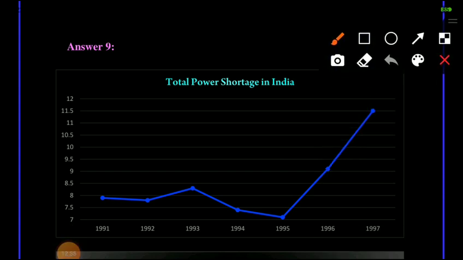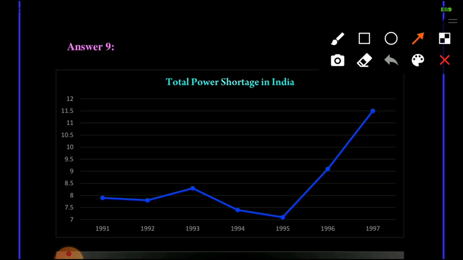Now we will plot a graph between the year and percentage shortage. So here, as the instructions given in the question, total power shortage in India is given from 1991 to 1997.